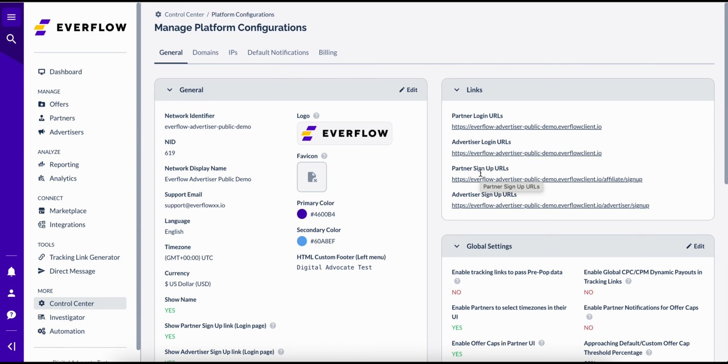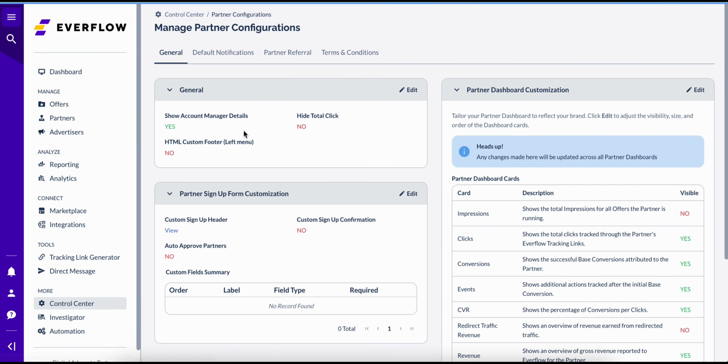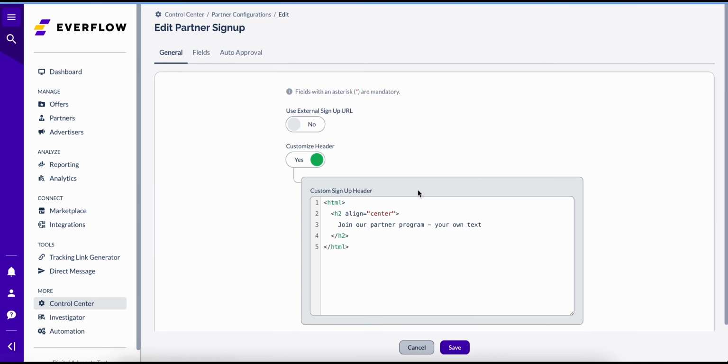To customize the partner signup URL, navigate to the Control Center, Platform Configurations, and under the General tab, refer to the partner signup card and click Edit. You will see three tabs: General, Fields, and Auto Approval. Let's review each tab now.